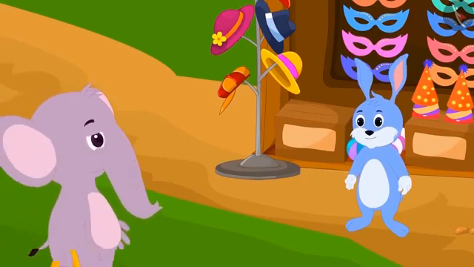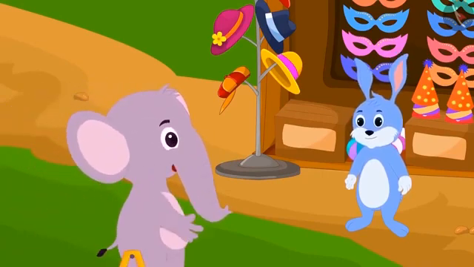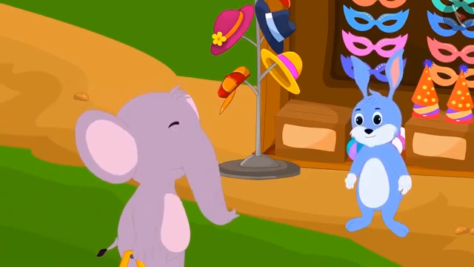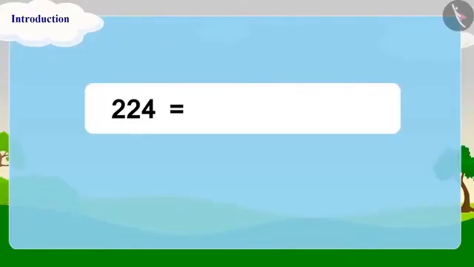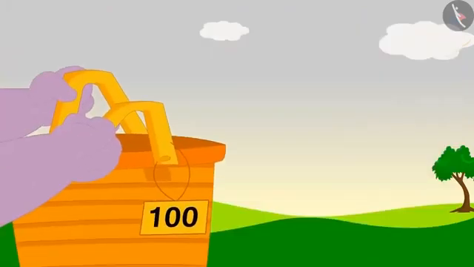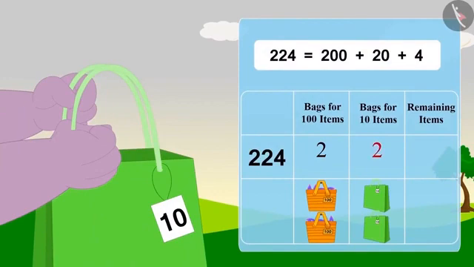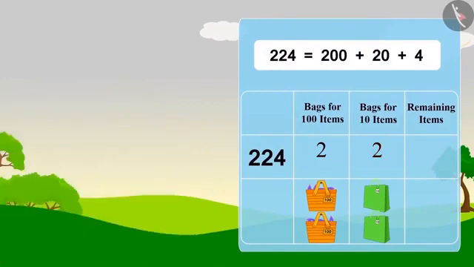After taking the bags, Appu has reached Bunny's stall. Give me 224 masks. Children, can you write 224 in expanded form? Yes, you have written it correctly. Bring the bag forward, Bunny told Appu. This time, Appu first puts forward 2 bags of 100. He then puts forward 2 bags of 10.